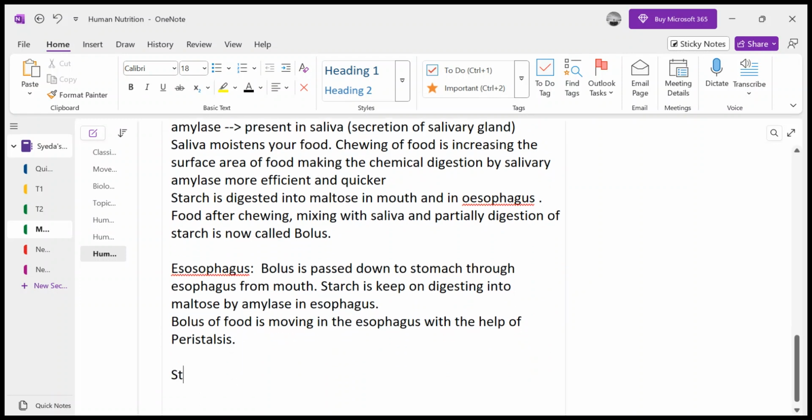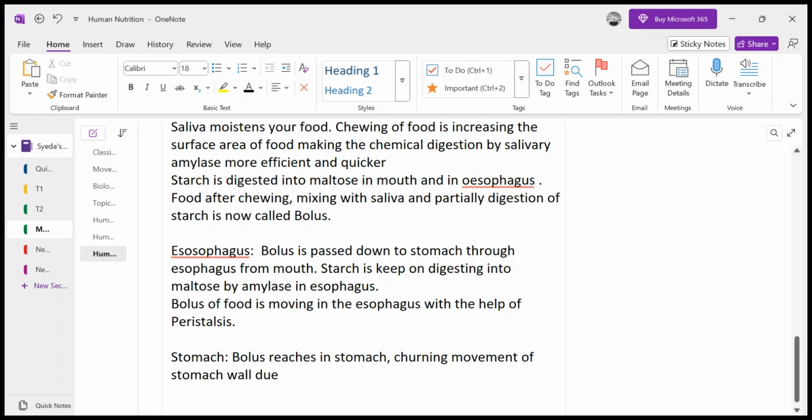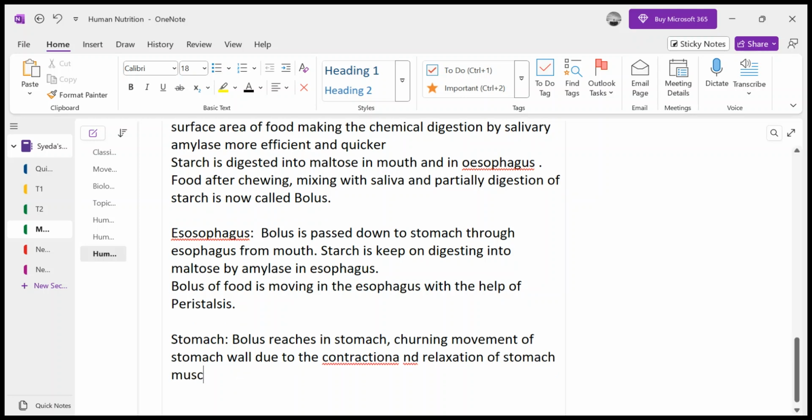Now when the bolus reaches the stomach, the stomach is a muscular organ, and the stomach walls contract and relax with quite a force. This movement of the stomach wall is called the churning movement of the stomach wall, due to the contraction and relaxation of stomach muscles.